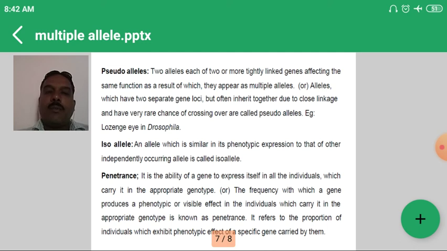Next one is penetrance. Penetrance is the ability of the gene to express itself phenotypically in all individuals. Depending upon whether expression occurs fully, it is called complete penetrance, or whether it occurs only in some individuals, it is considered incomplete penetrance. So these definitions, pseudoallele, isoallele, and penetrance, are considered for 1 or 2 marks in objective questions.